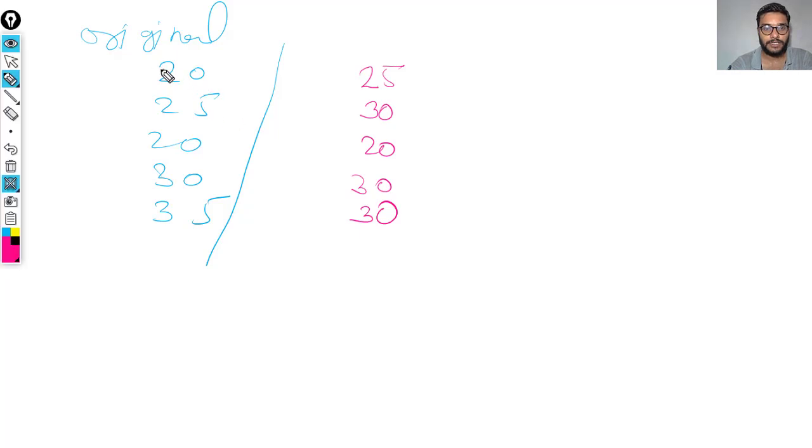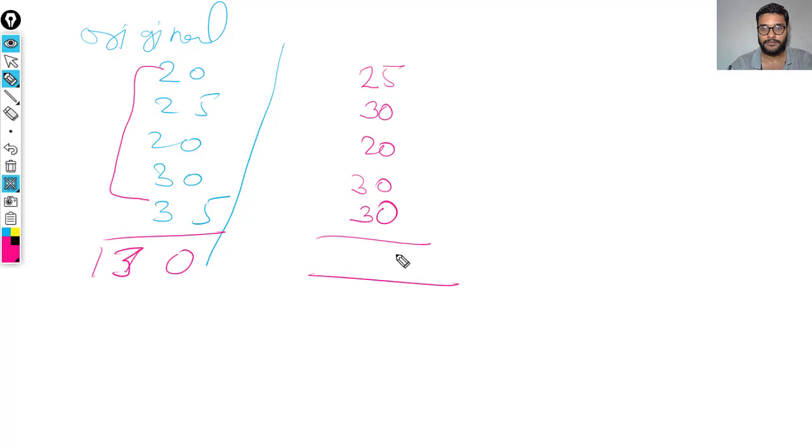So we calculate the sums of all these values, and then we subtract the two.